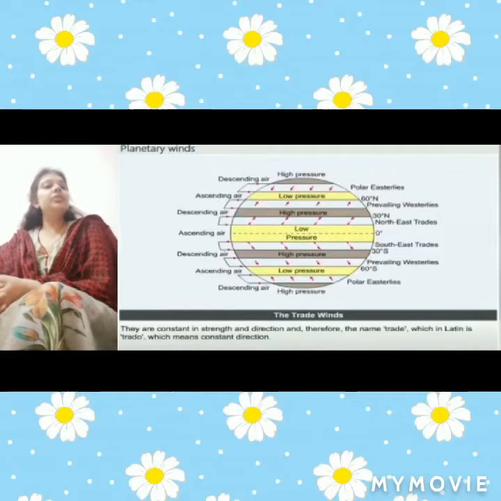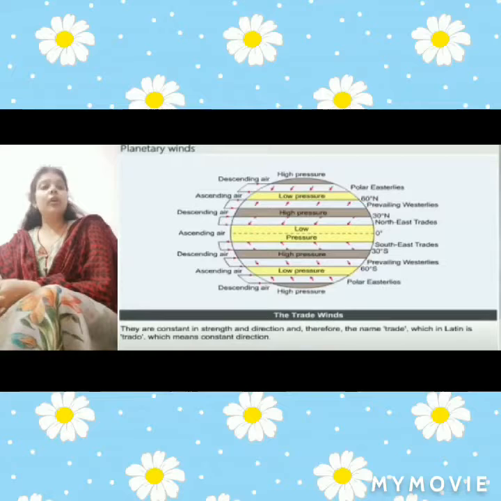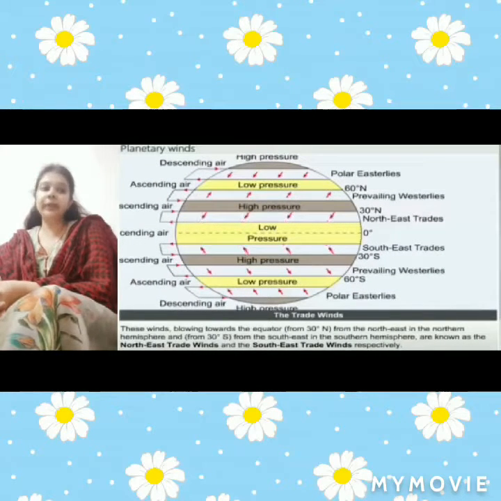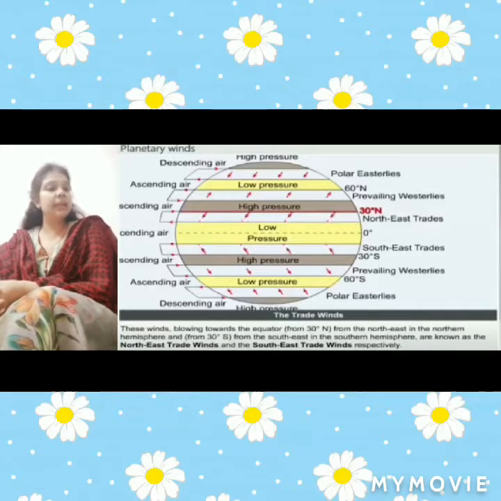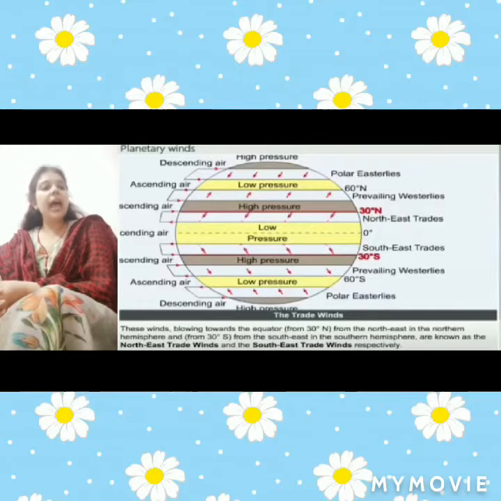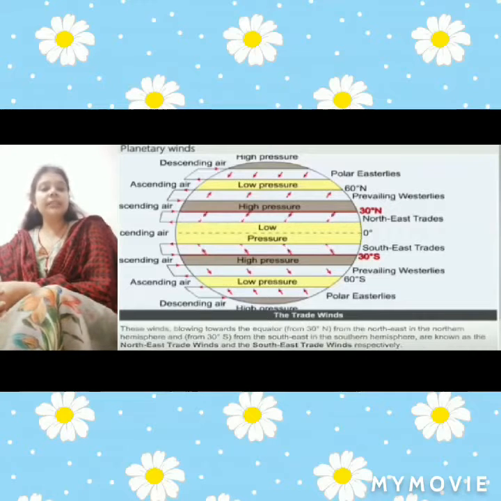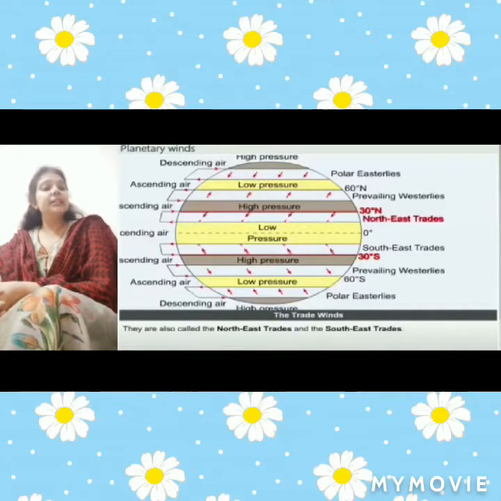These winds blowing towards the equator from 30° north from the northeast in the northern hemisphere and from 30° south from the southeast in the southern hemisphere are known as the northeast trade winds and the southeast trade winds respectively. They are also called northeast trades and the southeast trades.